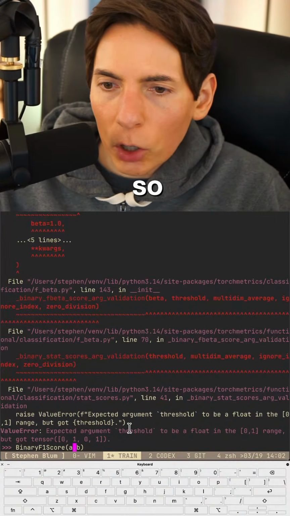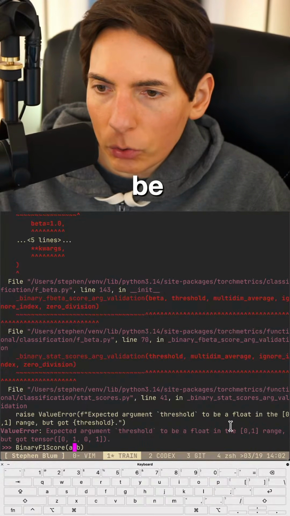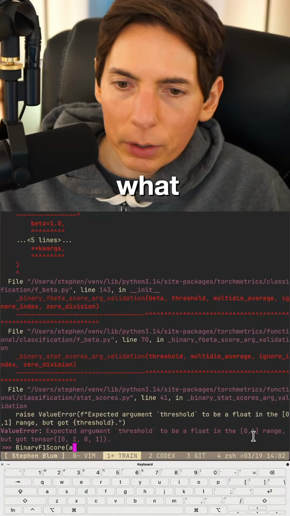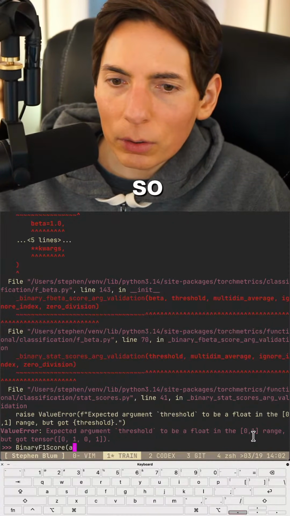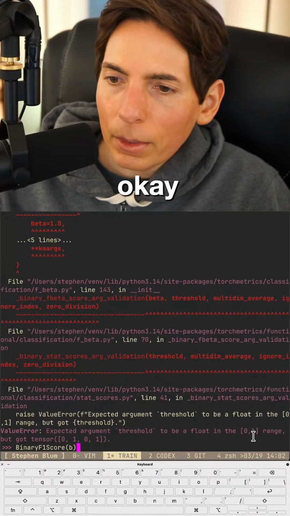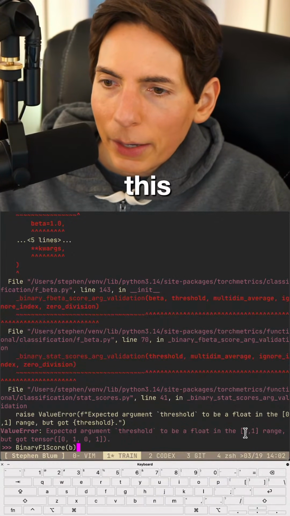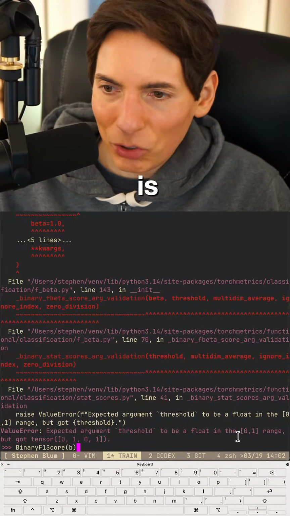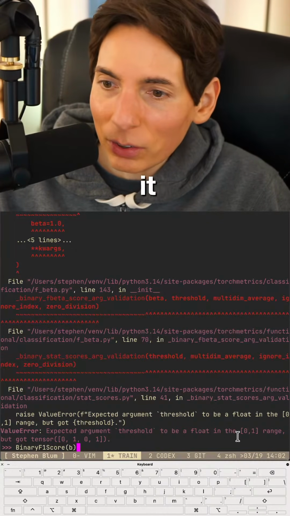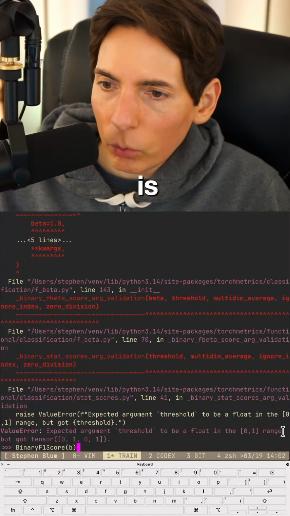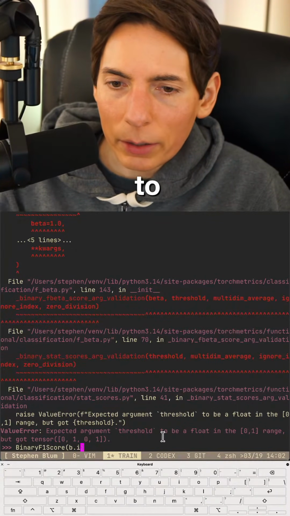Okay, so expected argument threshold to be a float. Okay, well, what if we did B? Okay, how do we do this? In the range of 0 to 1. It is in the range of 0 to 1. I'm sorry, but it sure is. 0, 1. Do we have to do dot item?